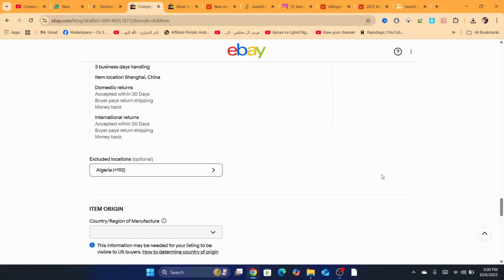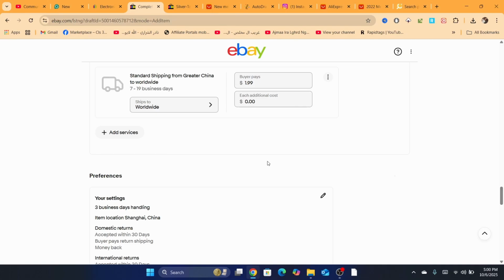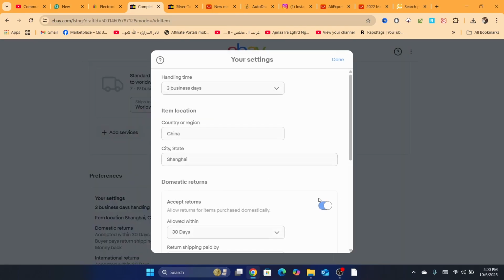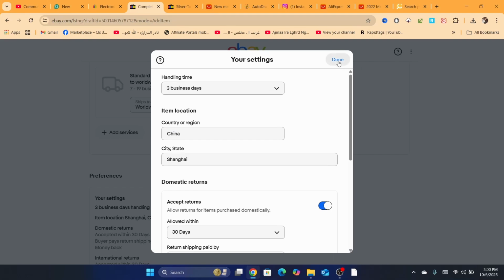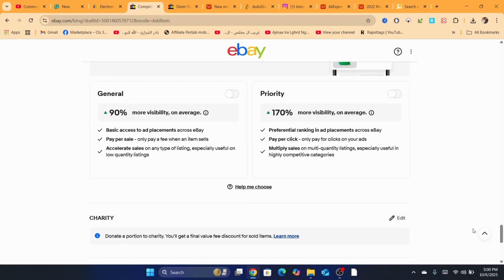The item location, by the way, is China. If you live in the United States, by default it's going to be United States, but you want to change it here in the preferences. Click on it, and then change the country to China and the city to the capital of China, or whatever city, it doesn't really matter. And after that, click on done, and then list the item.